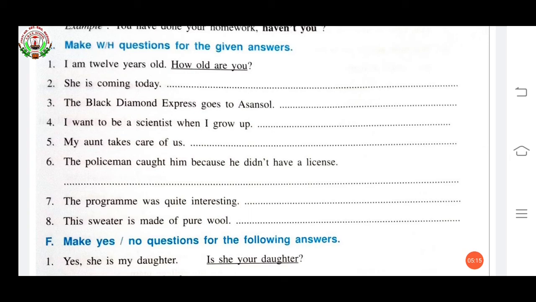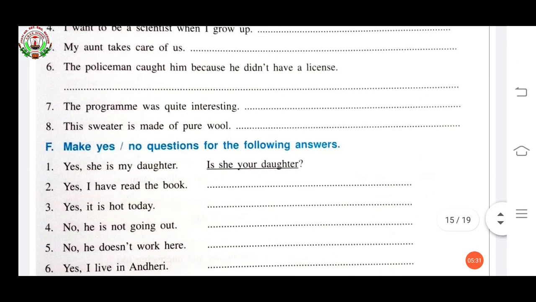Now here, make a question. Why did the policeman catch him? Question mark. You have to put a question mark. Now seventh one. The program was quite interesting. How was the program? Question mark.